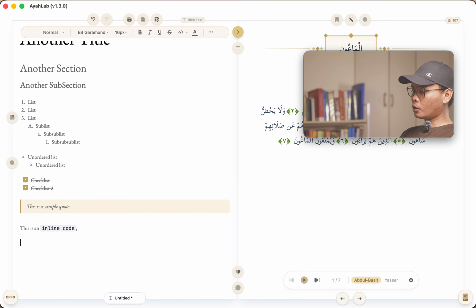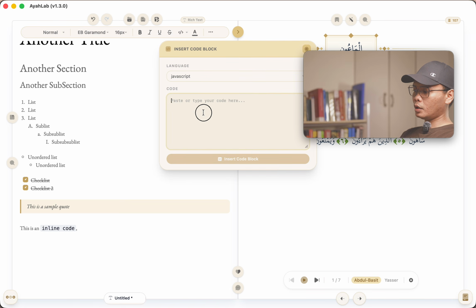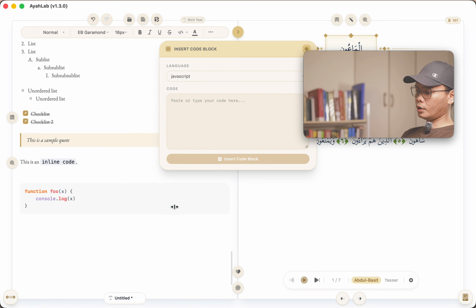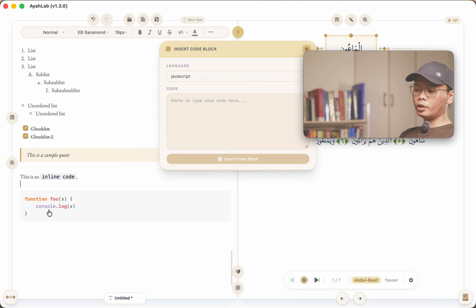But for block code, I can also click this block code, and I can write some code. I know this is JavaScript, so function foo x, console.log x, there you go, insert. That's a JavaScript code. So that's how you insert the code, right?